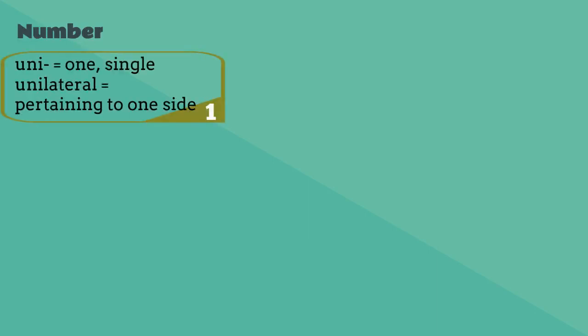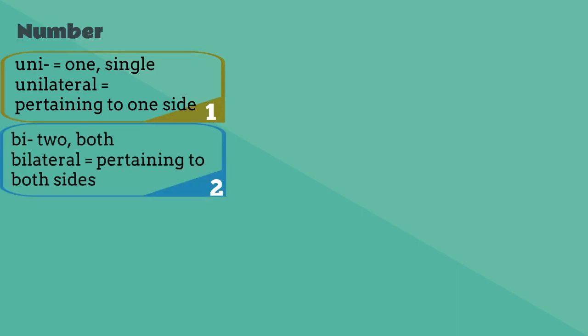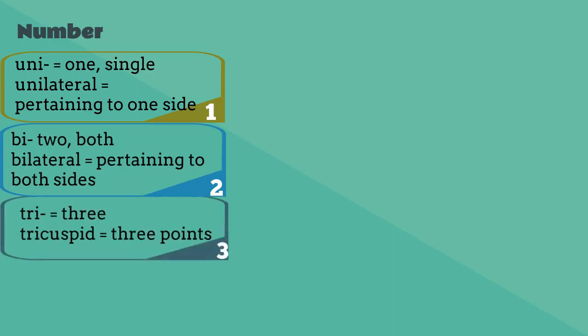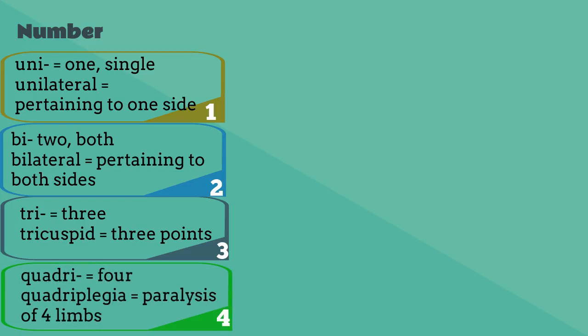Let's look at number or amount. Uni is one or single, unilateral, pertaining to one side. Bi is two, both, bilateral, pertaining to both sides. Tri, three, tricuspid, 3 points. Quadri is four. Quadriplegia is paralysis of all 4 limbs. For amount, we have hemi, is half.